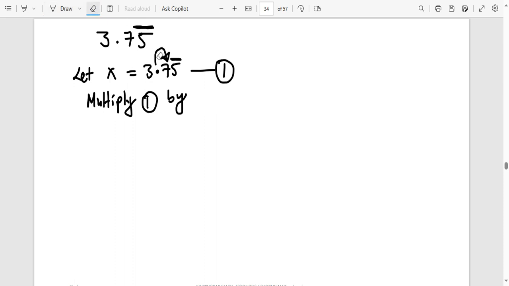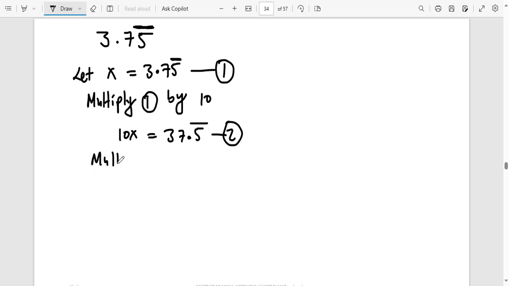Are we able to see that? By 10. Okay, good. So x times 10, that will be 10x, and that will be equal to 37.5. Don't forget to put a dash on top. Now that the decimal is in front of the number that is repeating, the next thing is to take the decimal behind the number that is repeating.